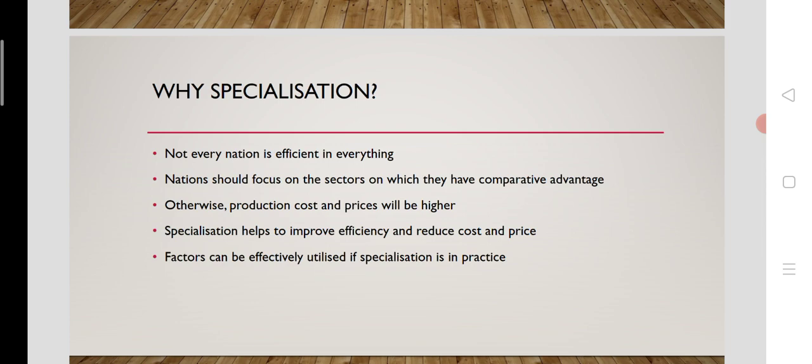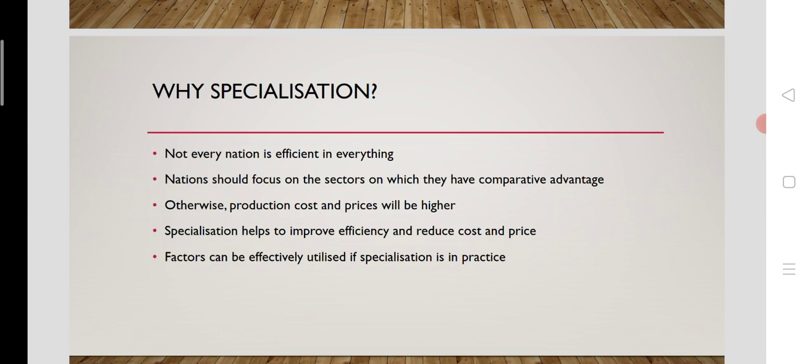So nations should focus on certain sectors on which they have the comparative advantage, or the lowest opportunity cost. They should always keep the opportunity cost to a minimum. When opportunity cost is greater, that means they are giving up a greater amount of money for a lower amount of money. That is not a rational thing.